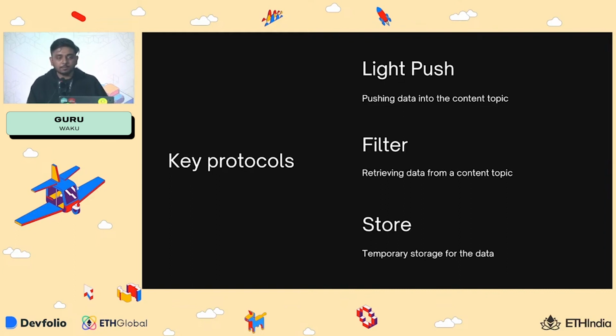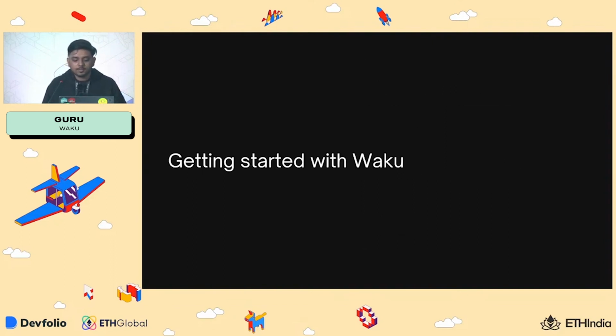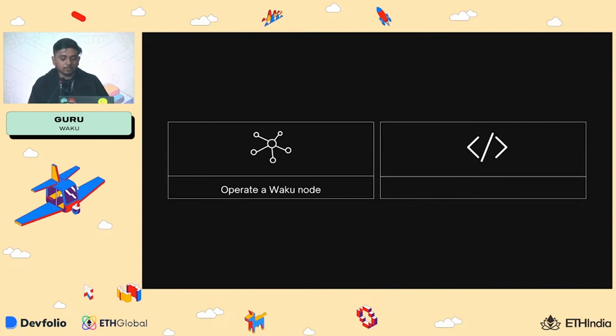The first one is light push, which can be used for pushing your data into a content topic. Filter can be used for retrieving data from a content topic. And store is basically a temporary storage protocol. At this point, I also wish to mention that store is not meant to be exploited. It's not something for long-term storage. So since Waku is a communications protocol, it's better to use something like IPFS or Codex for maintaining your long-term storage needs.